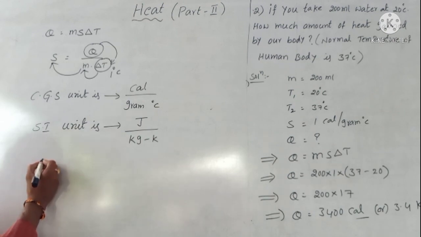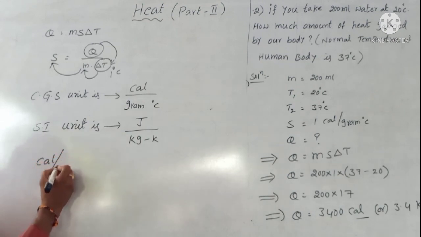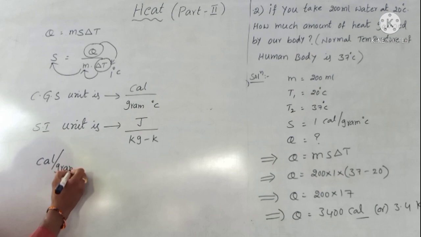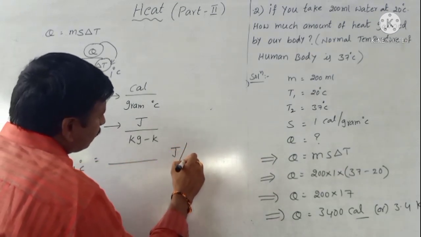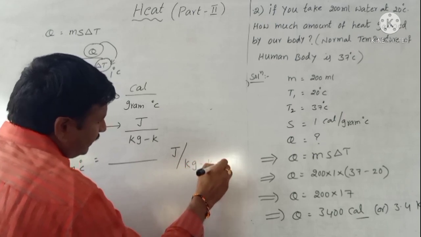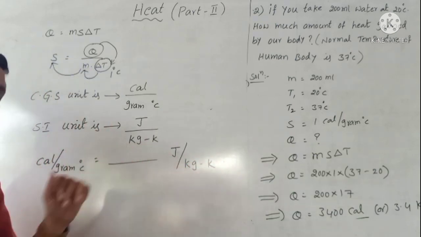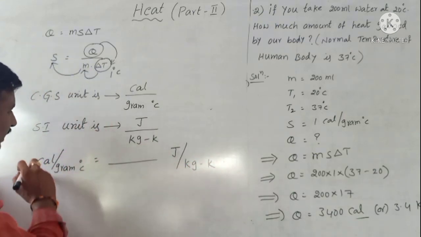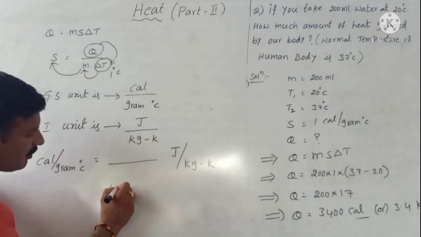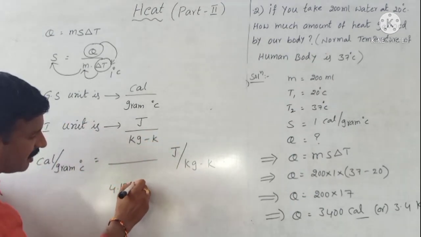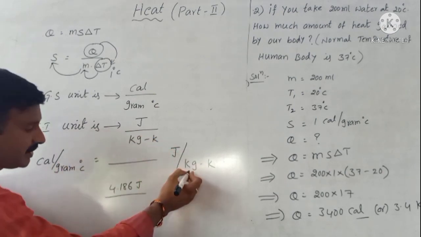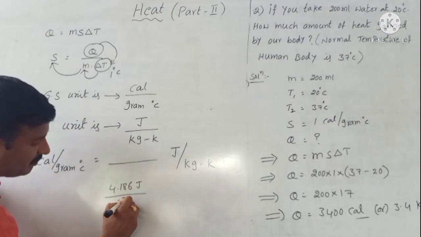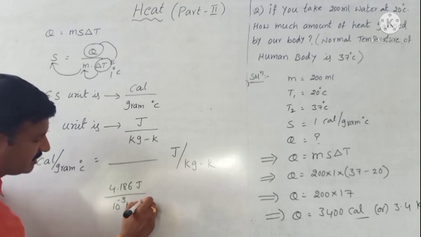Already you know that 1 calorie per gram degree Celsius is equal to dash joule per kilogram Kelvin. Calorie is converted to joule: 1 calorie is equal to 4.186 joules, and gram is converted to kilogram, 10 power minus 3 kg.